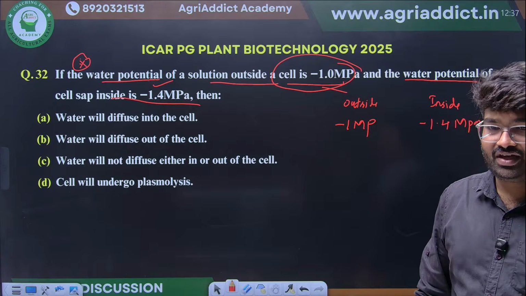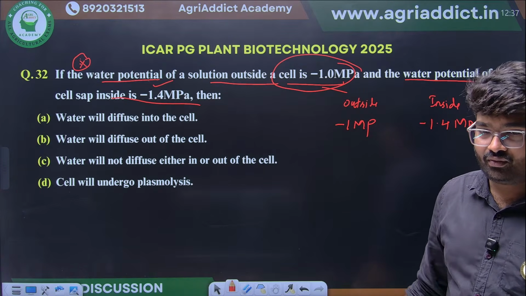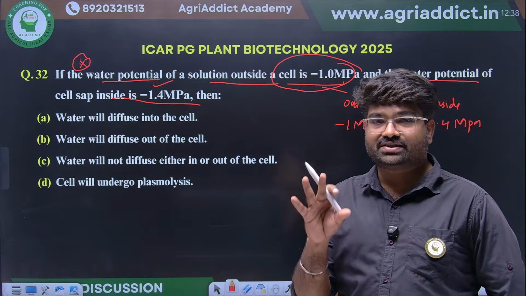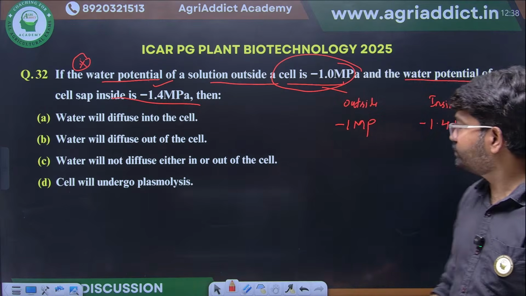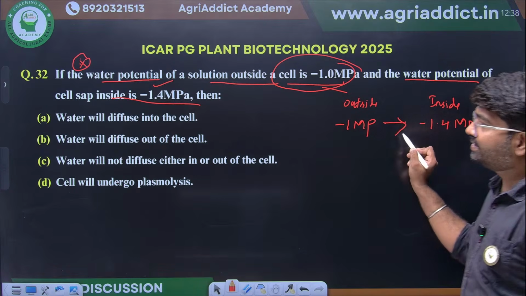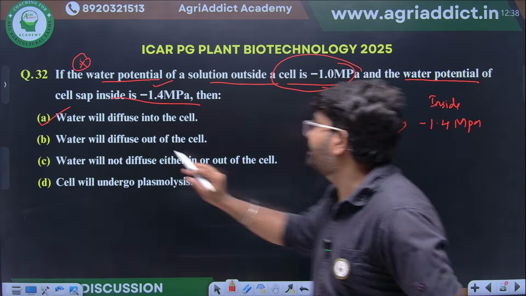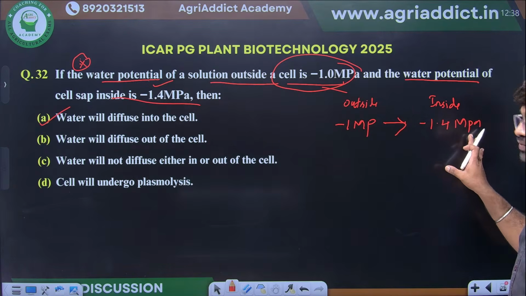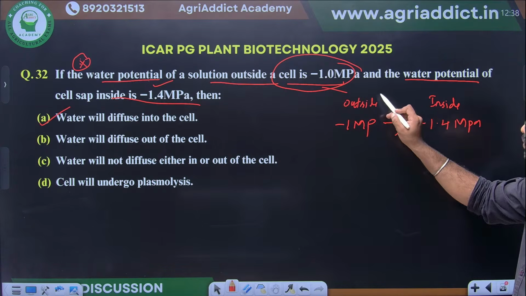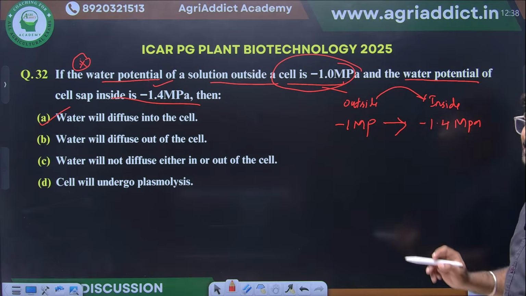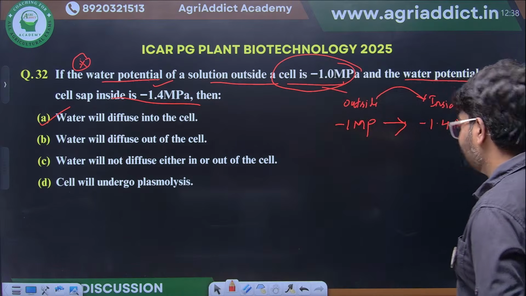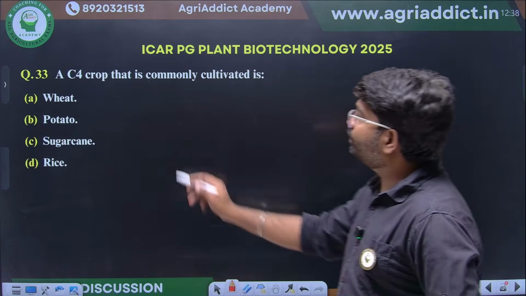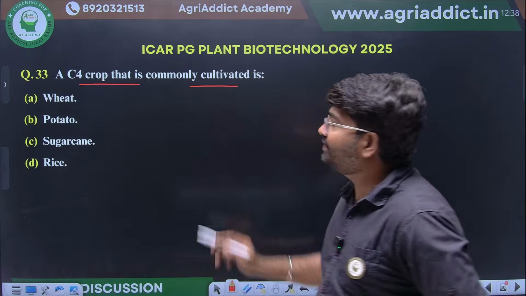Yes, we have already discussed these things. Water will always move towards the more negative water potential. Yes, diffuse into the cell. Correct answer. See here, compared to -1, -1.4 is more negative. So water will move from outside to inside the cell. That is diffusing into the cell. Yes, clear.